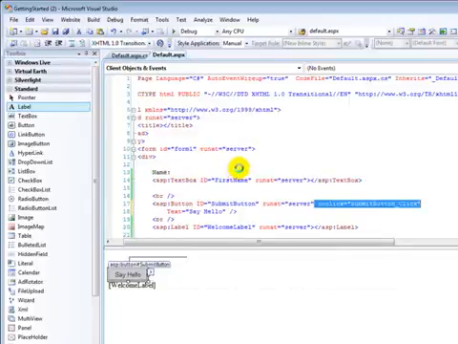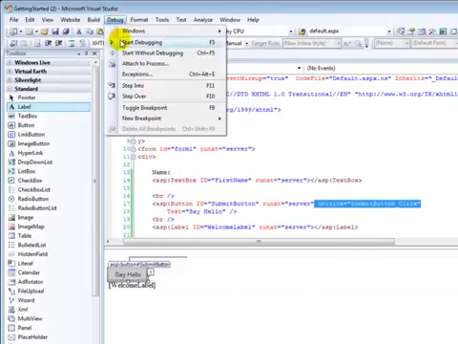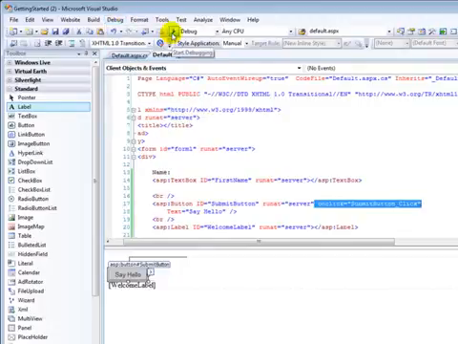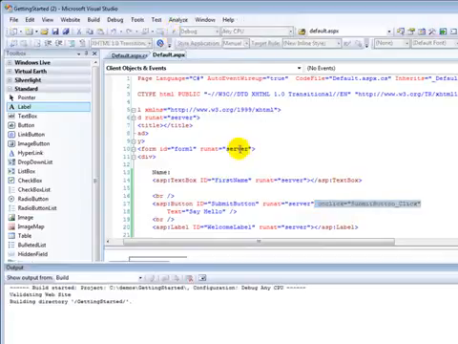Let's save this, and in order to run this now, I could go up to my debug menu. Notice I could go to debug and choose start debugging. My icon shows a little play button, so I could use that, or I could use the keyboard shortcut F5. I'm going to go ahead and click this right here. I generally like to use the keyboard, so F5 is the shortcut I usually use.